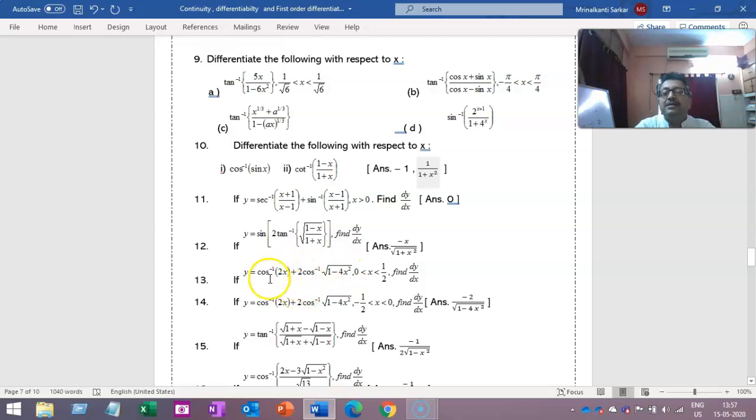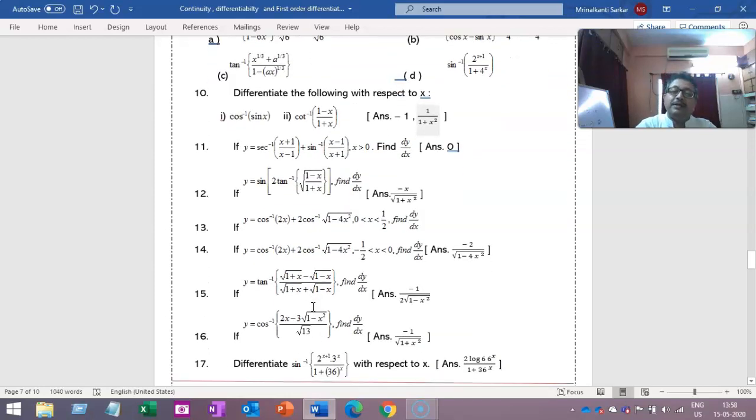And my suggestion for this sum is to use the concept that sin inverse x plus cos inverse x is always equal to pi by 2. You try to apply it over there, you will definitely get it. For this one, y equal to tan inverse of this, find dy by dx. Here, this sum can be done easily if you make a substitution like x equal to cos theta. It's up to you, cos theta or cos 2 theta, what you substitute will decide.